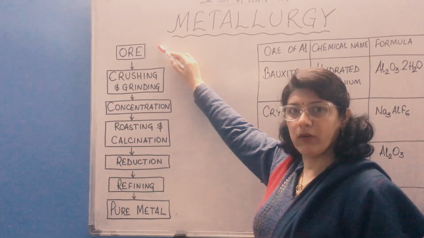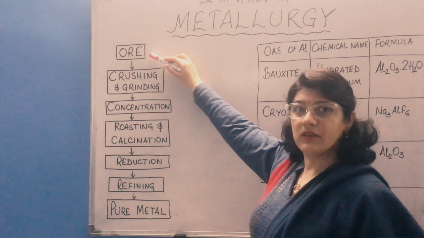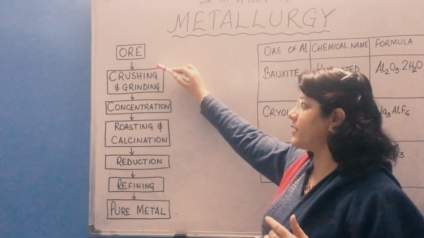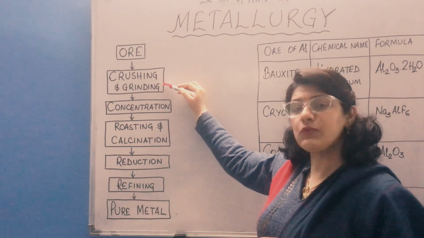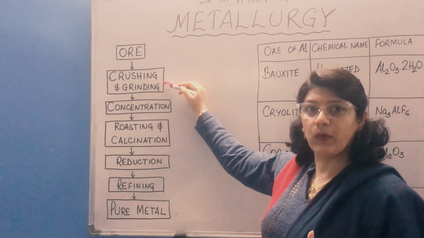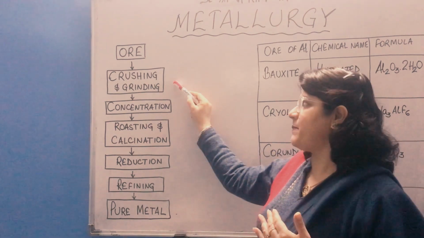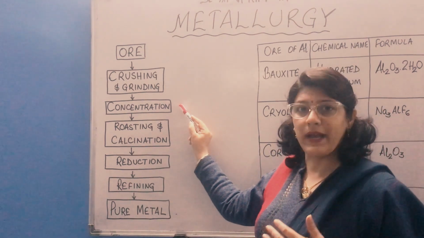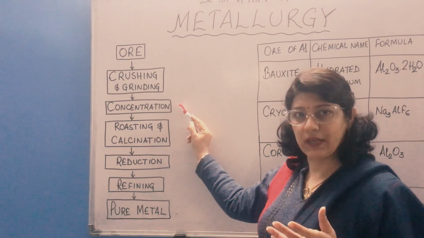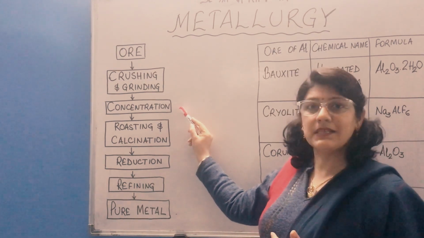Now the stages involved during the extraction of metal. First, we have to select a suitable ore. Then, next step is pulverization, which is crushing and grinding of the ore into a fine powder in big jaw crushers. It is crushed and then converted into a powdered form. This process is known as pulverization, which is second step. Next step is concentration, which is also known as dressing. The process of removing gangue like SiO2, silica, like impurities from the pulverized ore is known as concentration.